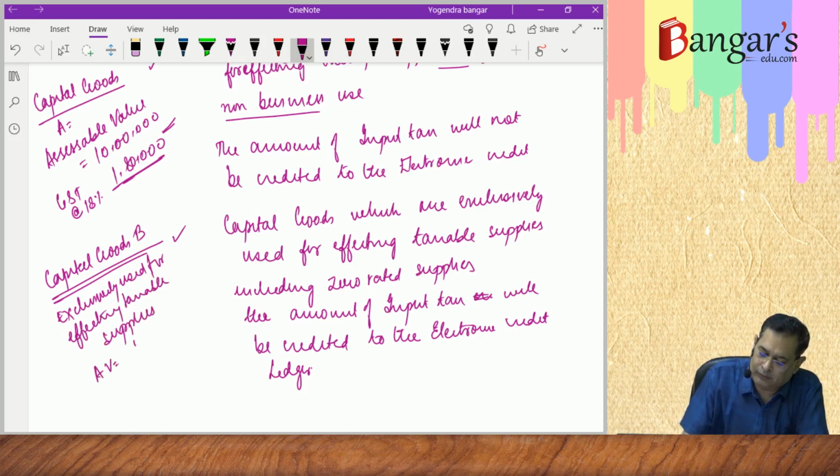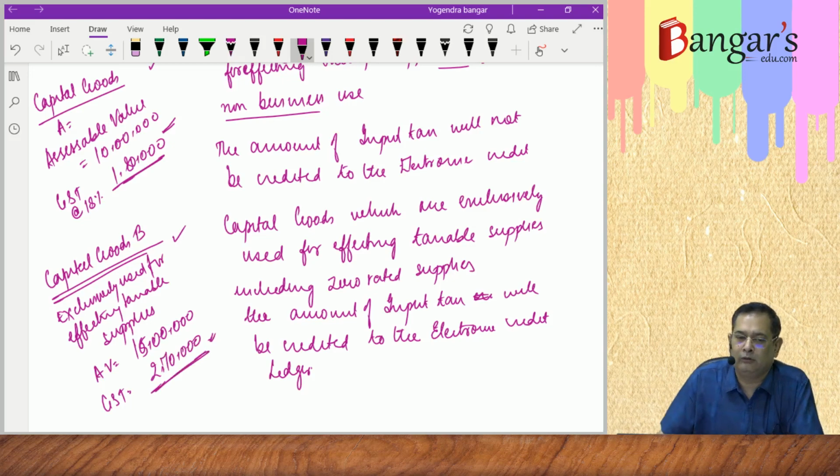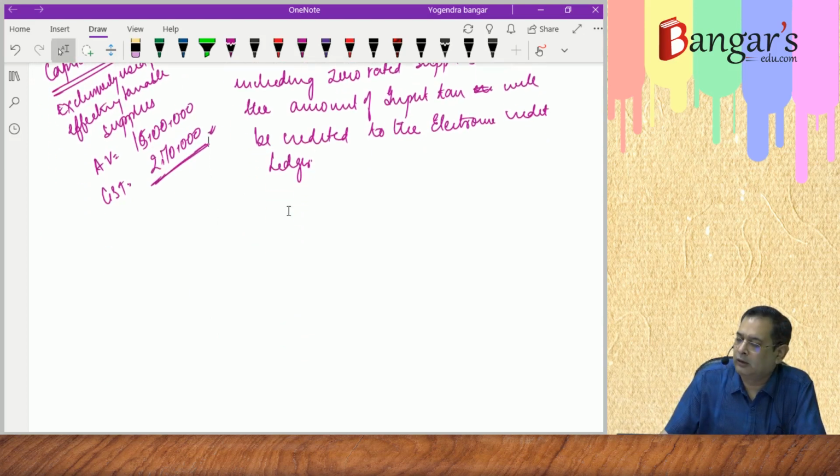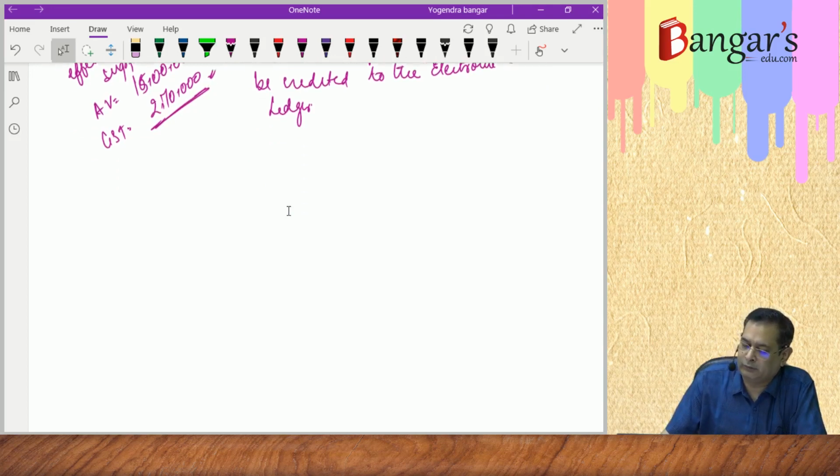The assessable value is rupees 15 lakhs, and the GST paid at the rate of 18% is 2,70,000 rupees. Now this 2,70,000 rupees will be credited to the electronic credit ledger. That is logically correct because it is used for effecting taxable supplies.